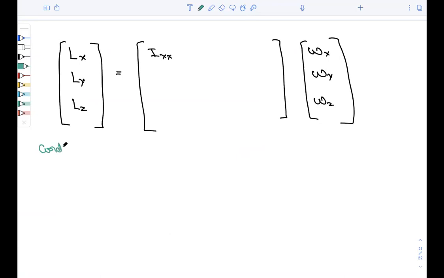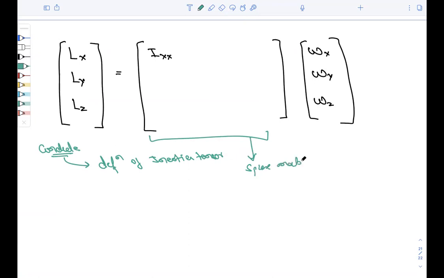Now what you need to conclude this answer, starting from what we did with the definition of angular momentum. You will conclude this first part with the definition of the inertia tensor, right? Inertia tensor. It is a square matrix, rank 2, right? All those things we have talked about above. Real and symmetric. So these things you will write in the conclusion of this portion. So it will complete the answer.